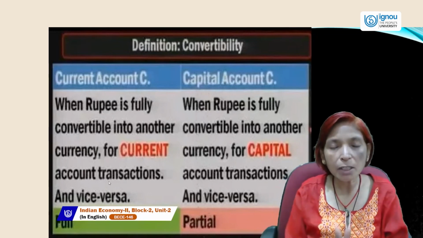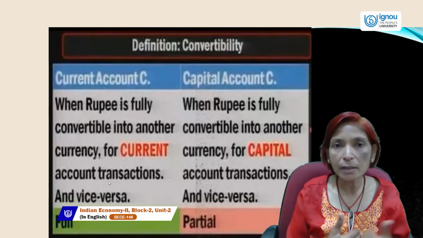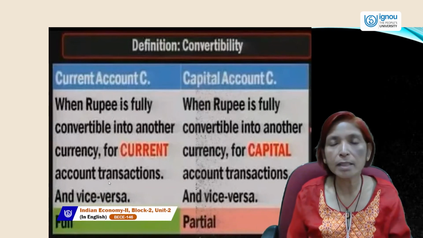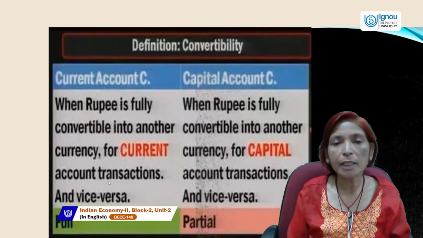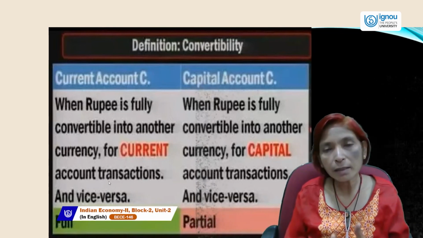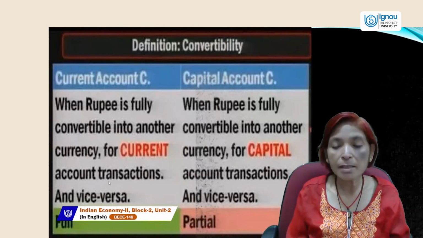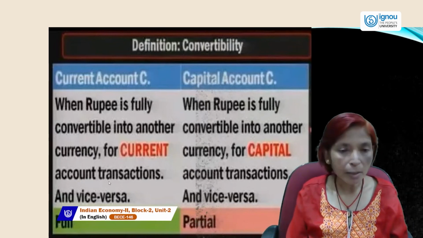The meaning of convertibility is that if we can convert our country's currency into another country's currency fully, that is called current account convertibility. And if the rupee is convertible into another currency only for some capital transactions, then it is called partial convertibility.